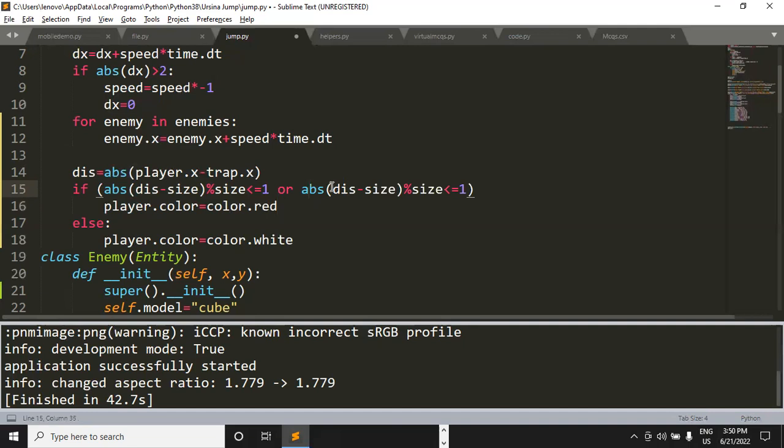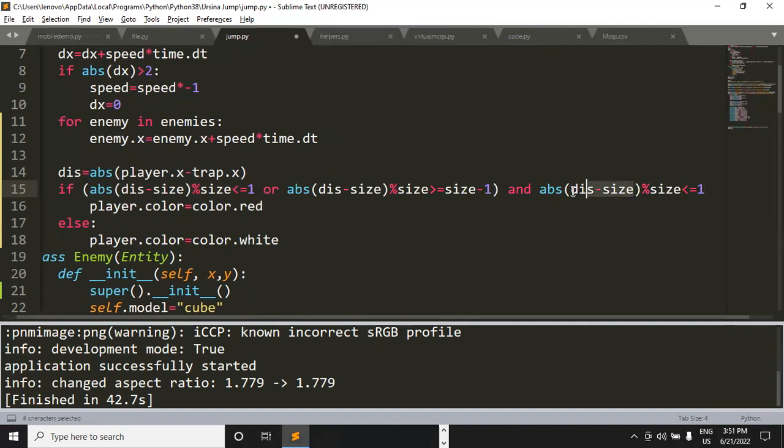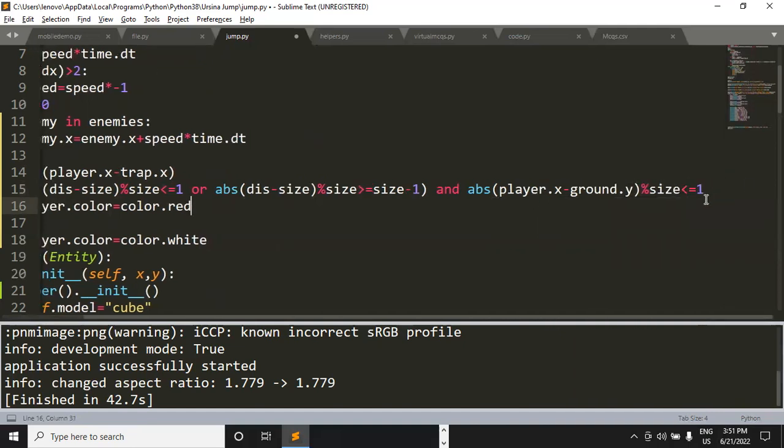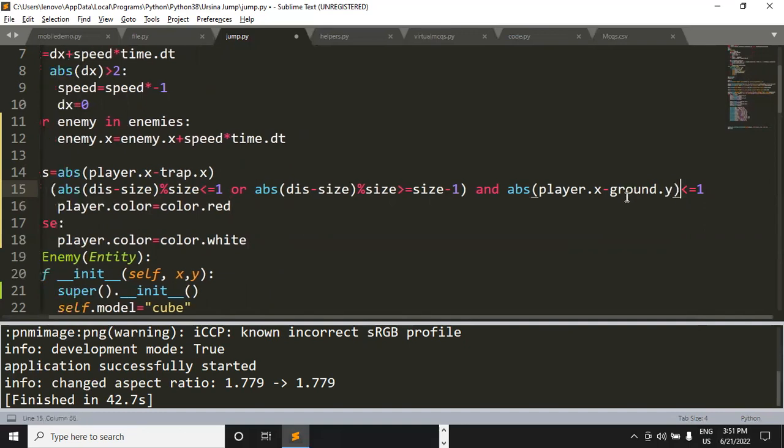Okay. So if the distance minus size modulus, modulus is for division, right? If this is, let's say, greater than or equal to size minus 1, if this is the case, so if any of these conditions is true, and if the absolute value of player dot x minus ground dot y is smaller than or equal to 1, so we do not require this now.